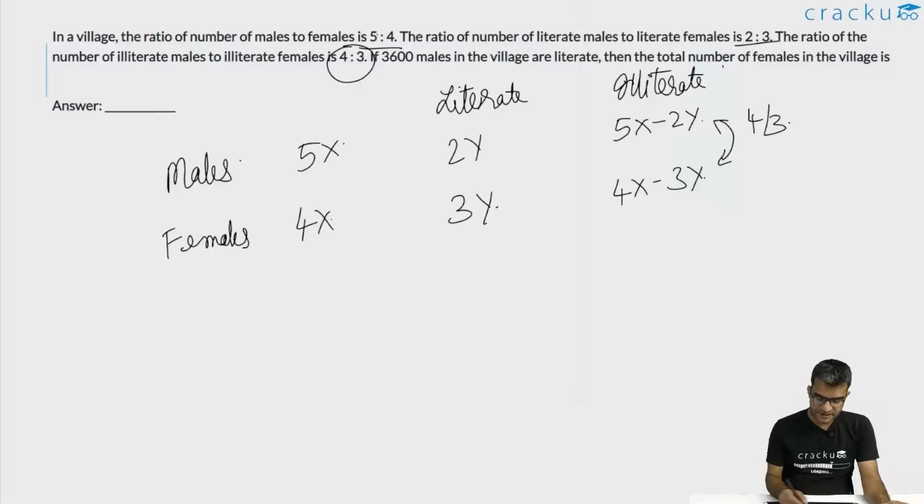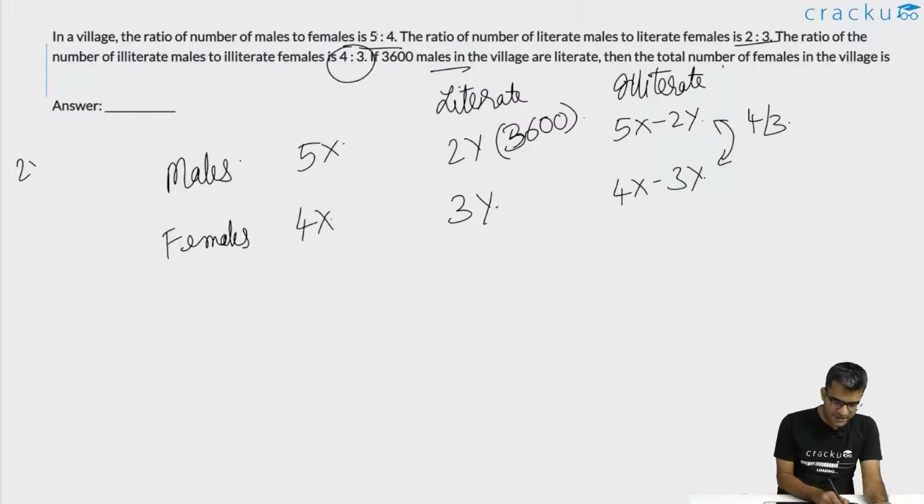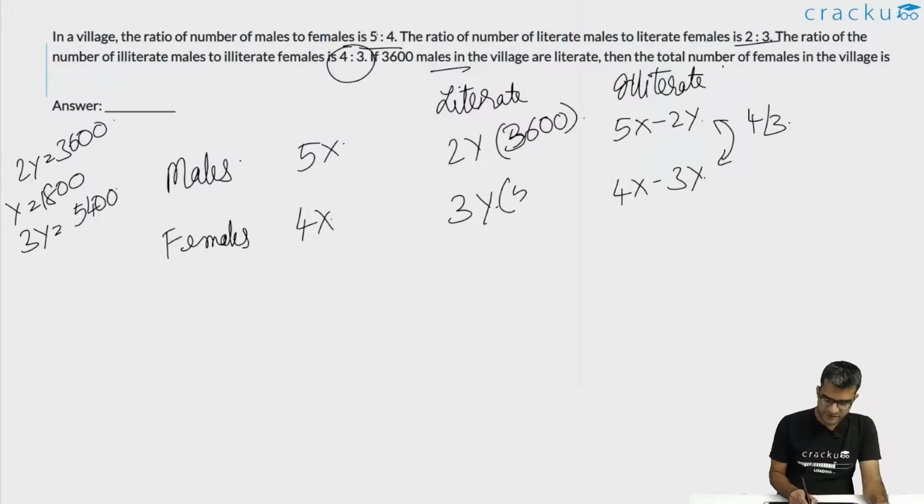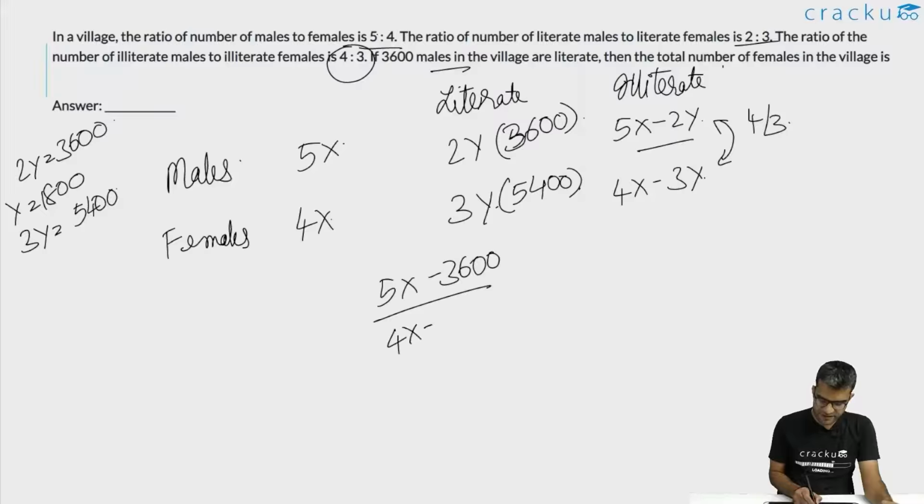We are told that there are 3,600 males in the village who are literate. So this 2y is equal to 3,600. If 2y is equal to 3,600, y will be equal to 1,800 and therefore 3y will be equal to 5,400. Or essentially what we are told is that (5x minus 3,600) divided by (4x minus 5,400) is in the ratio of 4:3.